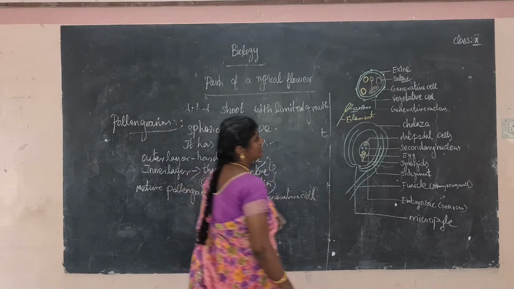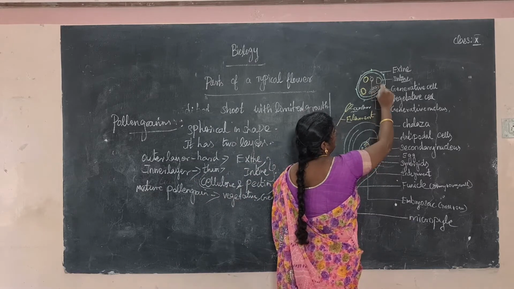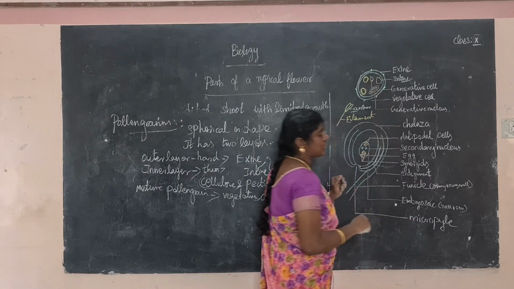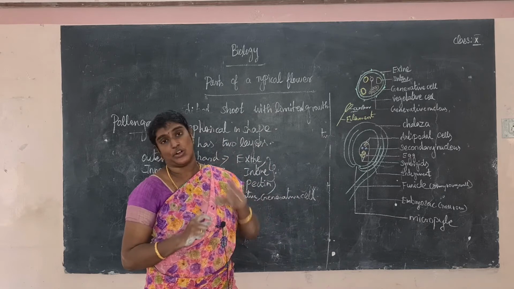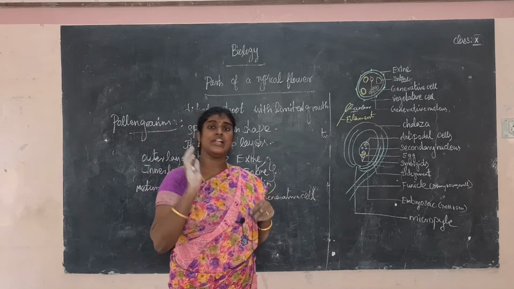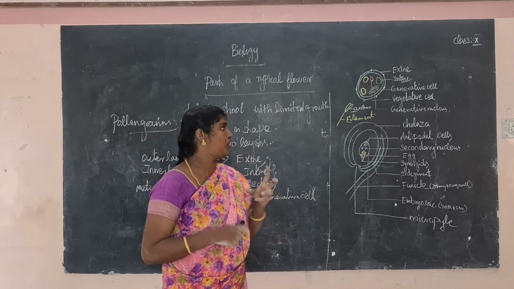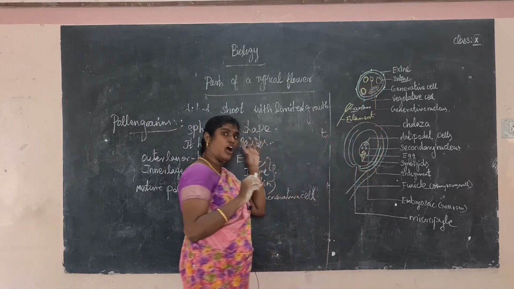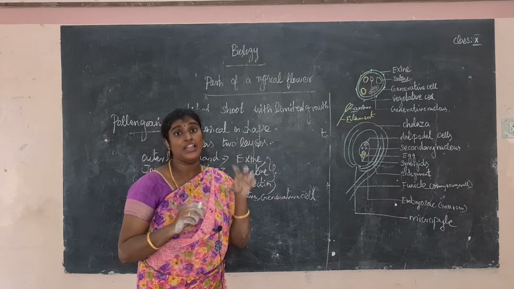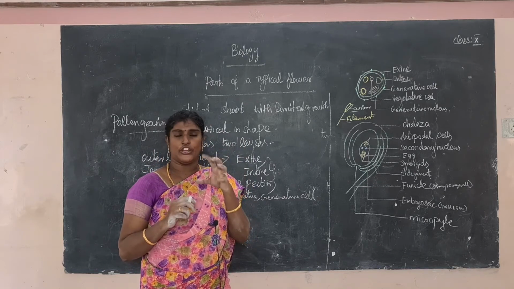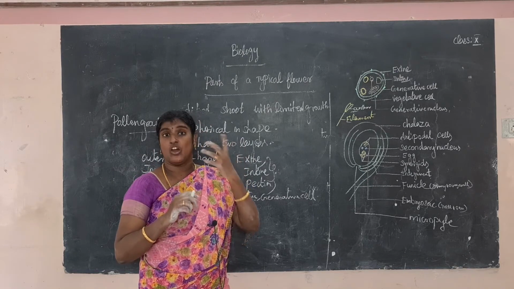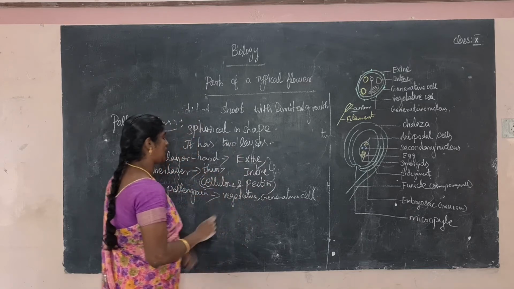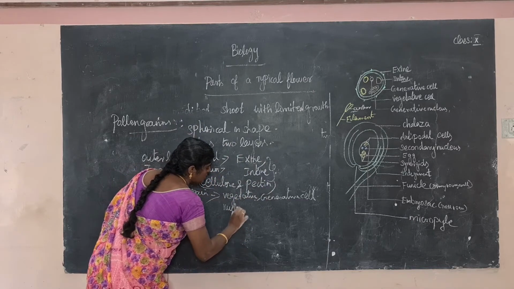For example, this is a vegetative cell, this is a generative cell. Generative cells contain a generative nucleus. Vegetative cells contain a large nucleus. This is a vegetative cell. The vegetative cell has a nucleus inside, and the nucleus is very large in size.